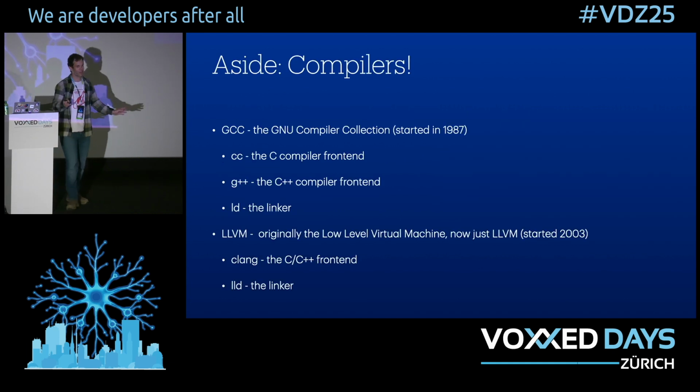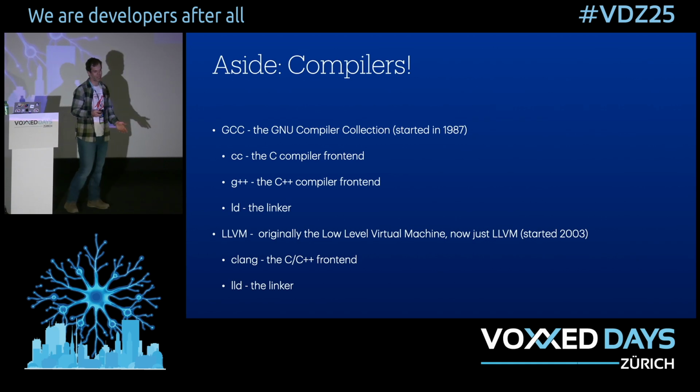But quickly, a brief aside into compilers, because this is something that we're going to have to play with. And on Linux and macOS these days, there are kind of two main compiler suites. There's GCC, which is the really old one, and there's LLVM, which is the fancy newer one that things like Rust use as the backend for their code generation.